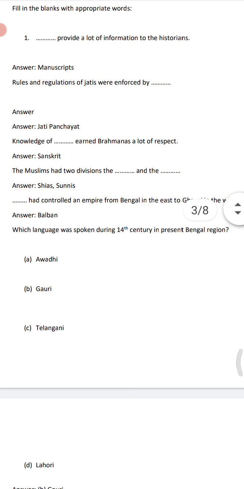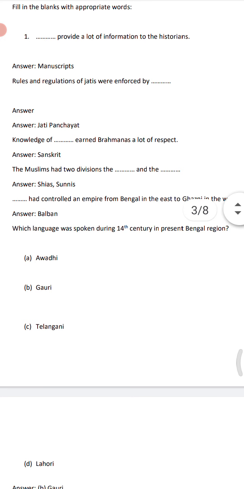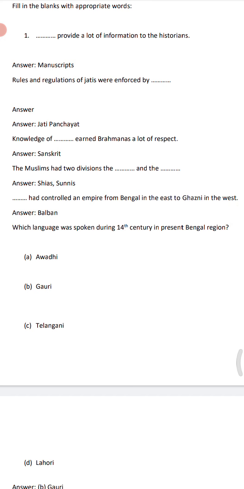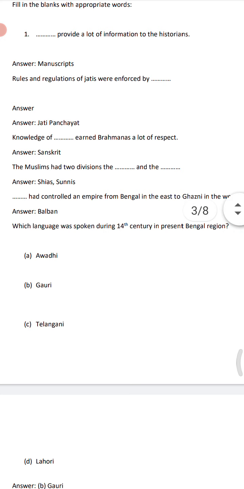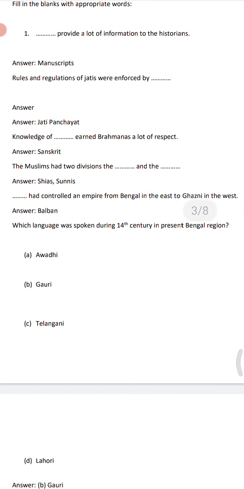The Muslims had two divisions, the dash and the dash. Yes, like in Hinduism, we have two divisions, Shaiv and Vaishnav. In Christianity, Protestant and Roman Catholics. And in other religions also we find many groups. So in the Muslims there are Shias and Sunnis.